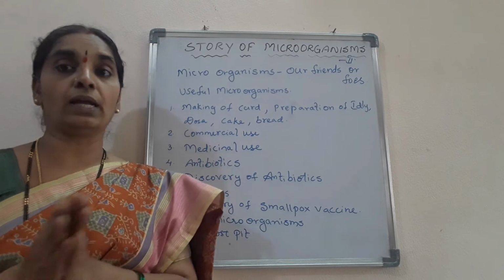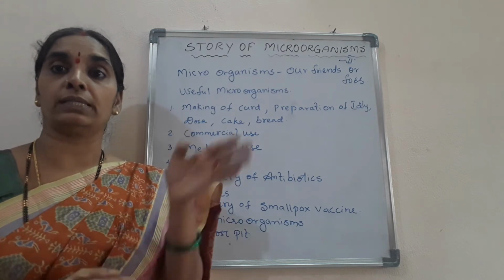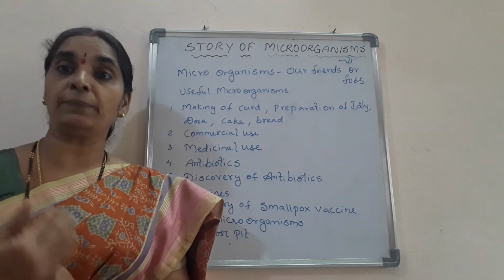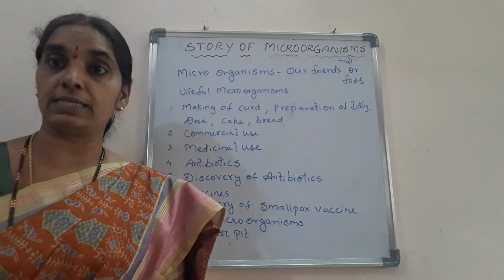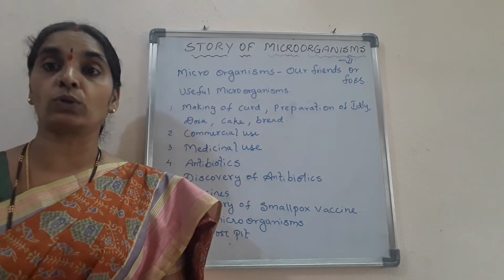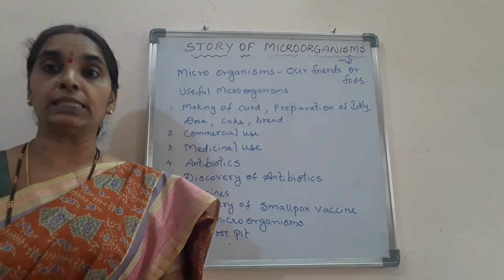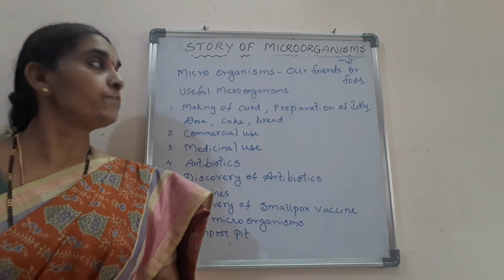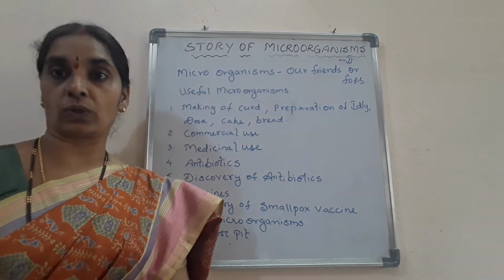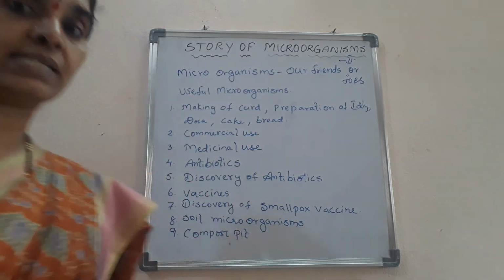How they are useful and how they are harmful we are going to learn in this chapter, and who developed antibiotics and vaccines against the dreadful diseases caused by microorganisms. Okay children, be ready to start with useful microorganisms. Ready? Let's start.